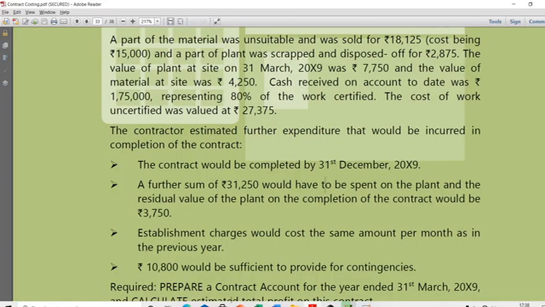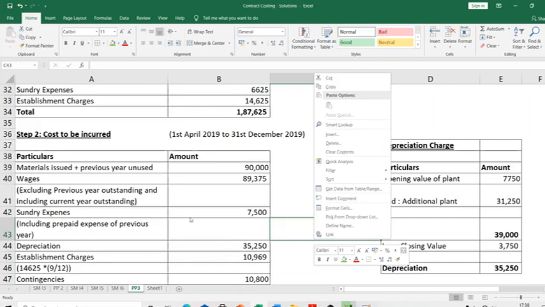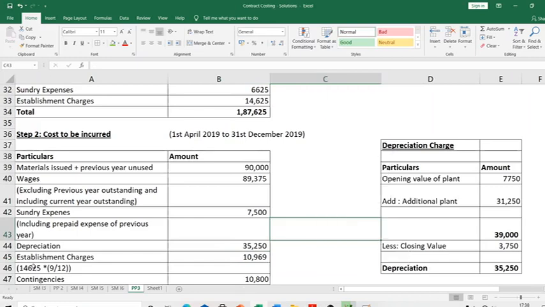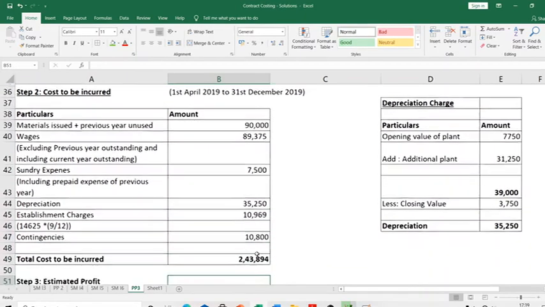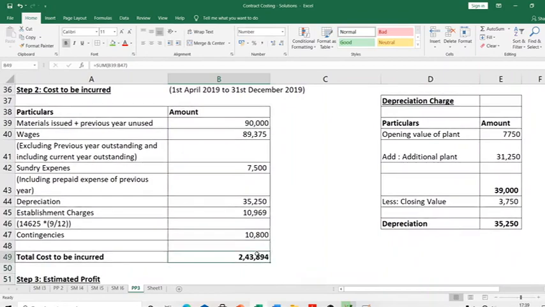Establishment charges, they say, will cost the same amount per month as in the previous year. Previous year, how much did they incur? 14,625. Okay. Divided by 12, you'll get monthly amount. Into 9, you will get what it is for this year. So you get 10,969. So add all of these things. This will tell you cost to be incurred.